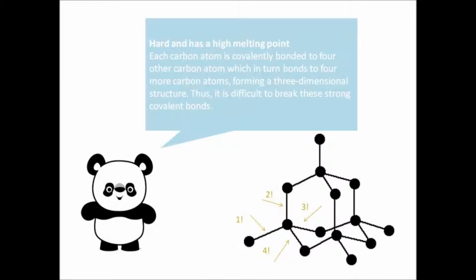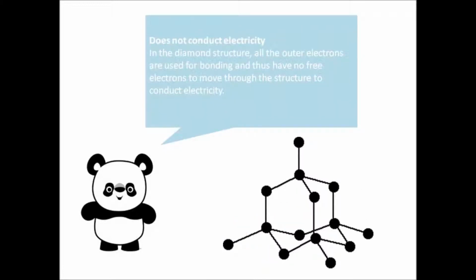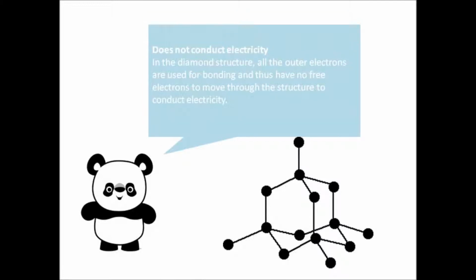Now, let's investigate the diamond. It has a high melting point and is hard. Each carbon atom is covalently bonded to 4 other carbon atoms, which in turn bond to another 4 more carbon atoms, forming a 3-dimensional structure, which is thus difficult to break. It also does not conduct electricity, as all the outer electrons are used for bonding and have no free electrons to move through the structure to conduct electricity.